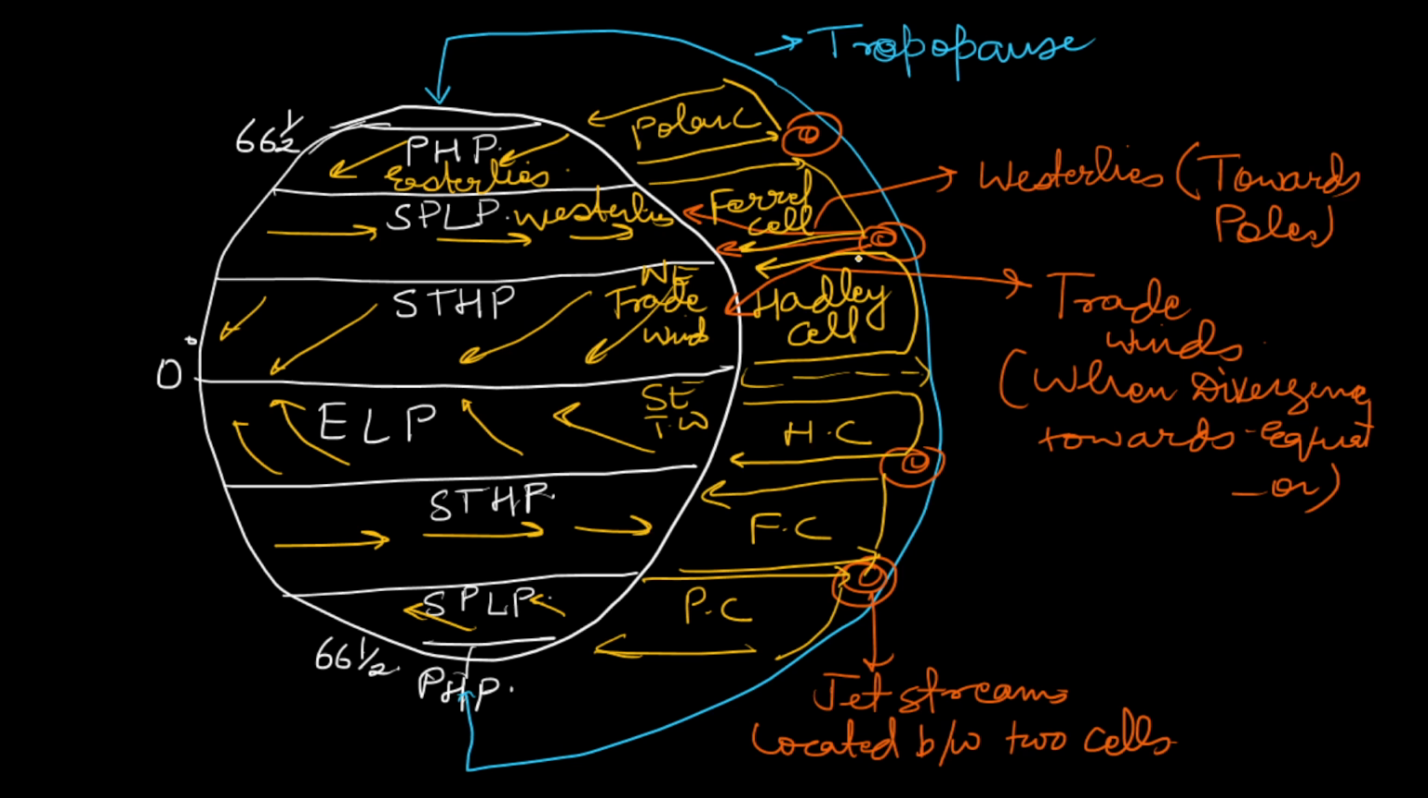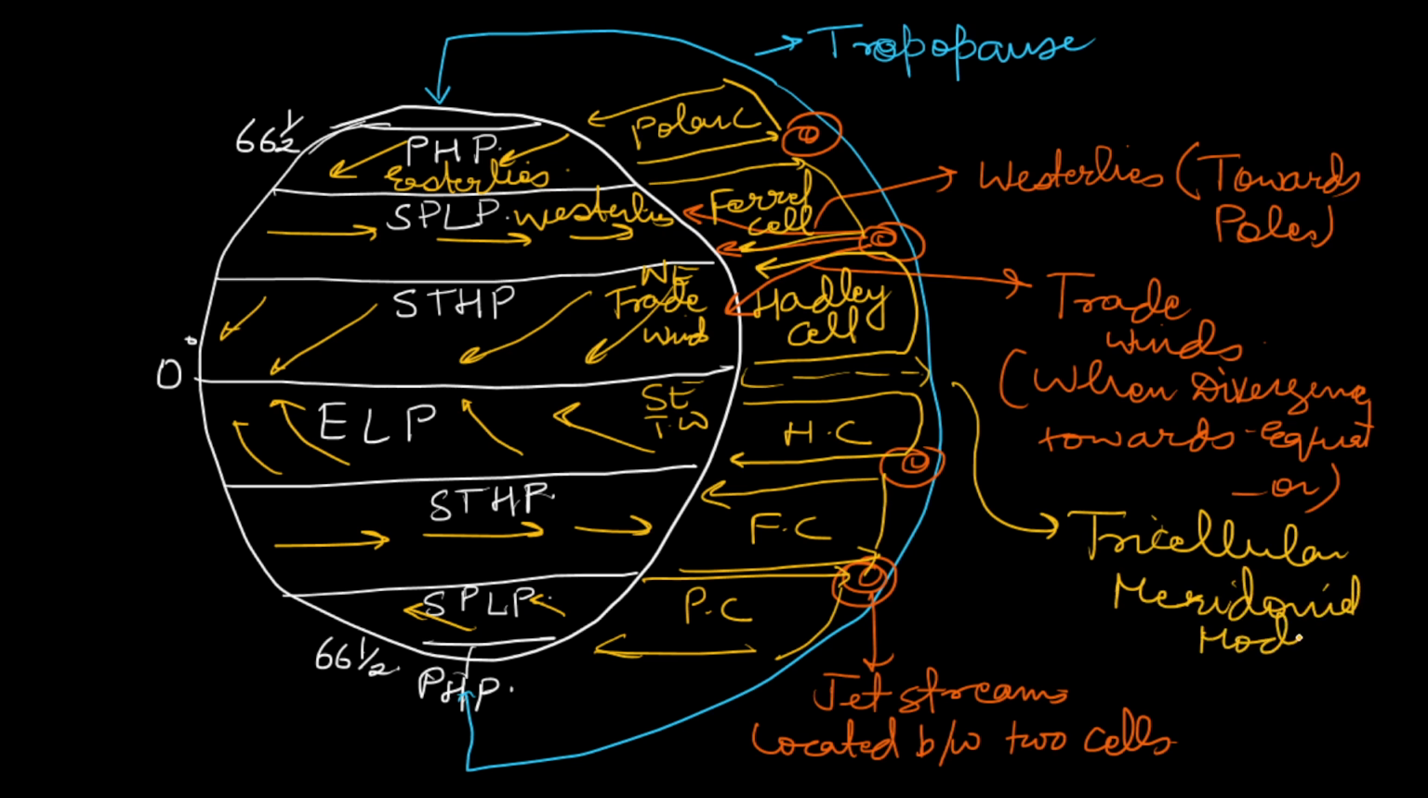These are the cells also here: polar cell, Ferrel cell, Hadley cell. You should remember these cells. All these together, as they are three cells working together, are known as the tricellular meridional model. Hadley cells, Ferrel cells and polar cells are working together. That is three cells in each hemisphere.